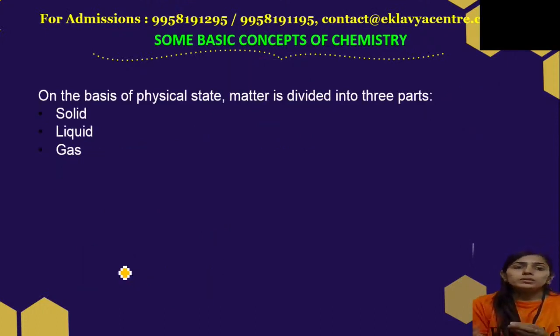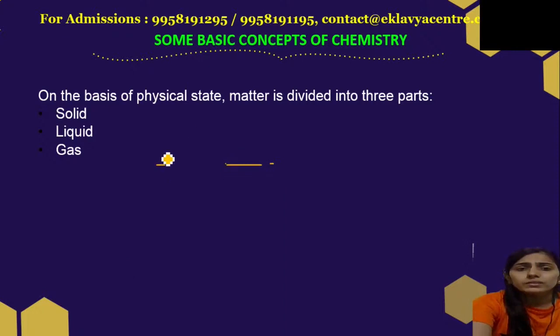Now, moving to the next slide, on the basis of physical state, matter is divided into three parts, that is solid, liquid and gas. You must have been studying these three states of matter since class 4 or 5, right?